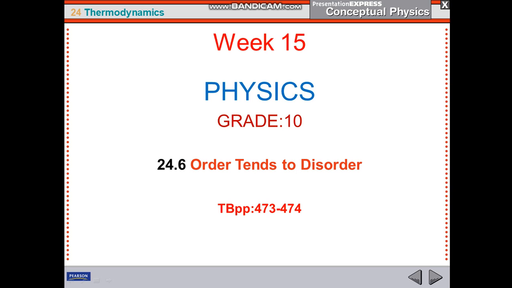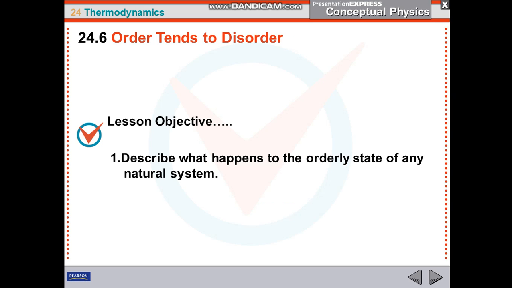Hello students, week 15 physics for grade 10, chapter 24, lesson number 6, order tends to disorder. Textbook page 473 and 474. At the end of the lesson, you will be able to describe what happens to the orderly state of any natural system.